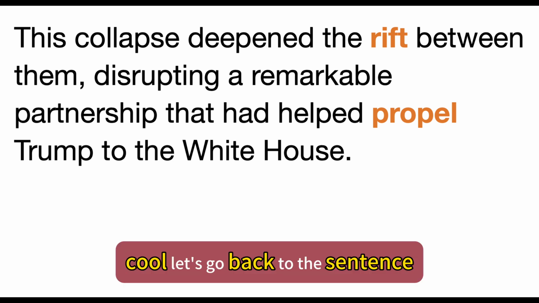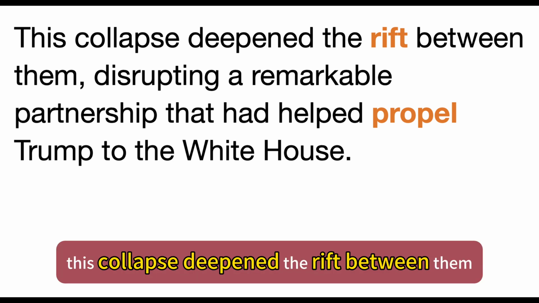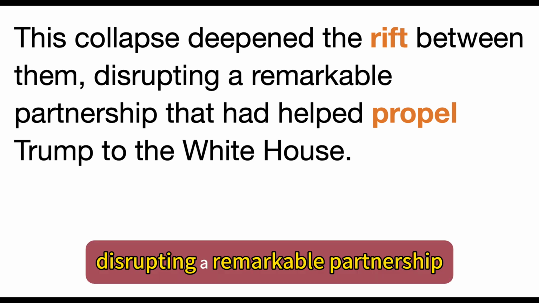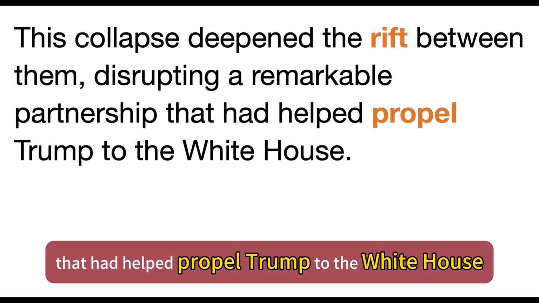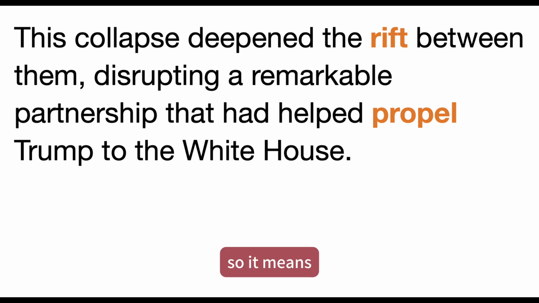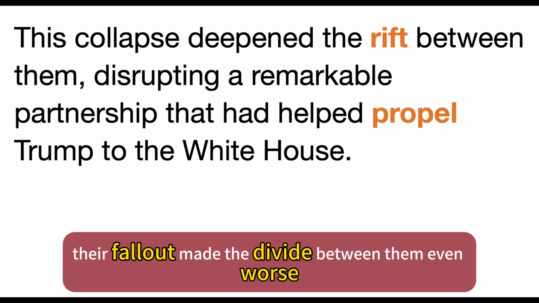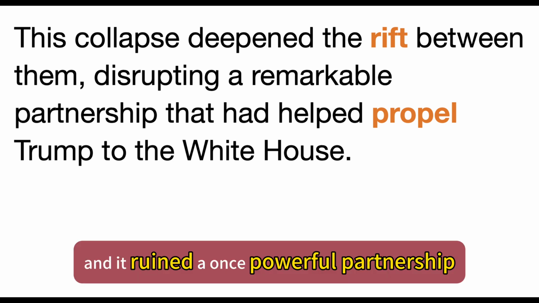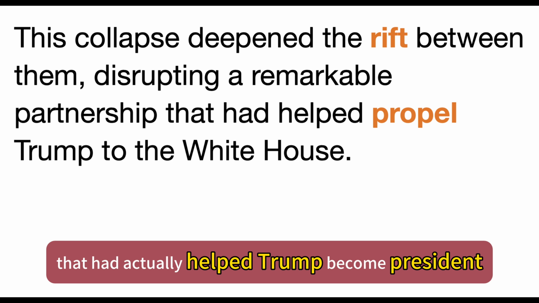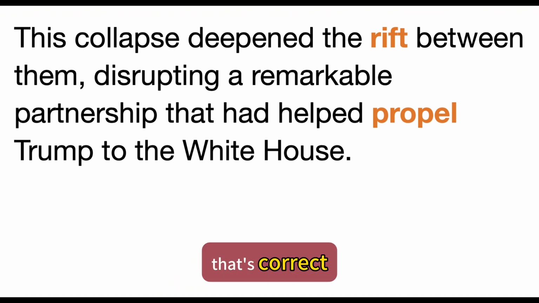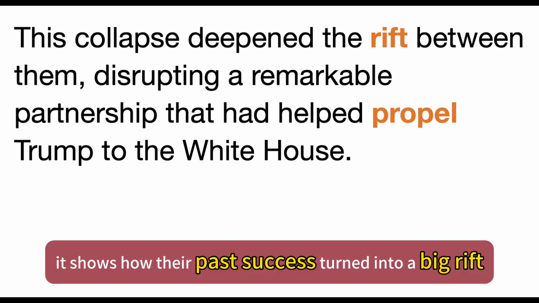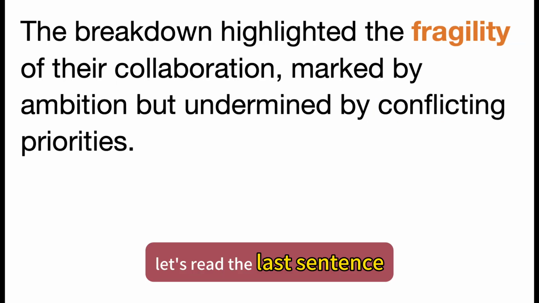Cool. Let's go back to the sentence. This collapse deepened the rift between them, disrupting a remarkable partnership that had helped propel Trump to the White House. So it means their fallout made the divide between them even worse, and it ruined a once powerful partnership that had actually helped Trump become president. That's correct. It shows how their past success turned into a big rift. Let's read the last sentence.